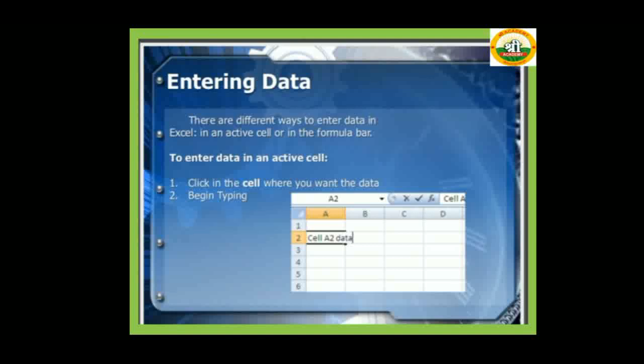Next, how to enter data on an Excel sheet. There are different ways to enter data in Excel: in an active cell or in the formula bar. To enter data in an active cell, first, click in the cell where you want the data. Second, begin typing. Click the cell where you want to write, and start typing through the keyboard.